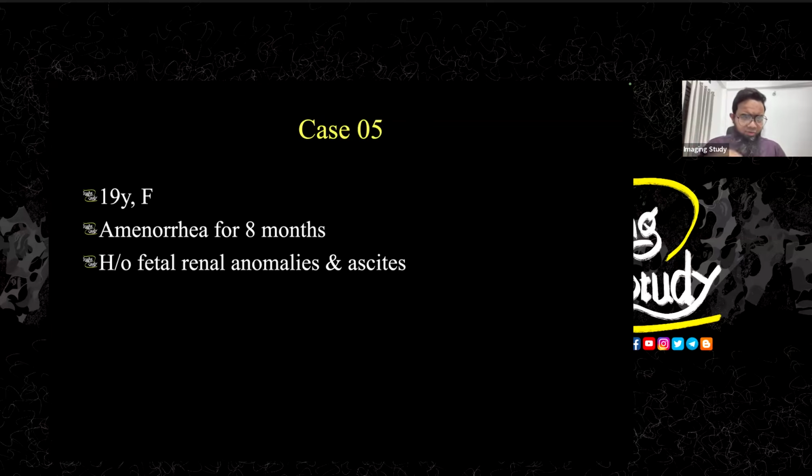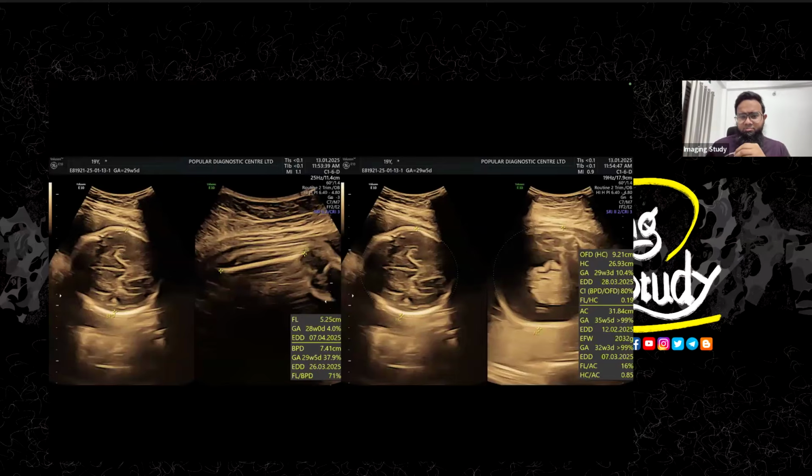So this patient was sent to me for further evaluation, and I was quite tense because when you are seeing bilateral renal abnormality with ascites, you should understand that your time is going to be consumed, because it will definitely be a complex case. So let's jump into the picture. So we took the measurements. Definitely, the measurements are not very accurate, but we are following the biparietal diameter because the picture looks quite good. And definitely, the abdominal circumference will be very bad because the abdomen is already distended. We can see some ascites. So get ready for some findings here.